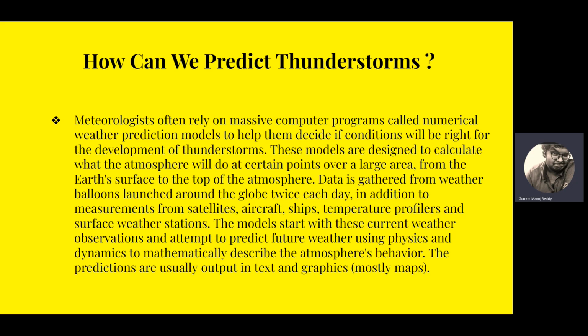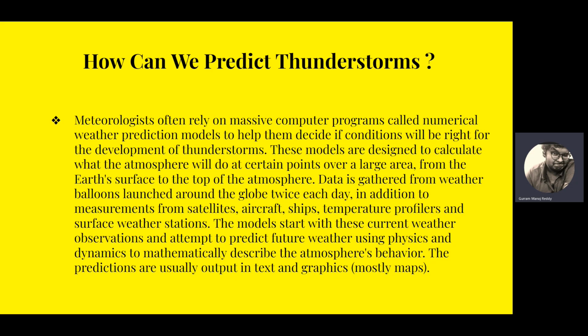Historically, meteorologists often rely on massive computer programs called numerical weather prediction models to help them decide if conditions will be right for the development of thunderstorms. These models are designed to calculate what the atmosphere does at certain points over a large area from the Earth's surface to the top of the atmosphere. Data is gathered from weather balloons launched from across the globe twice each day, in addition to measurements from satellites, aircraft, ships, temperature profilers, and surface weather stations.